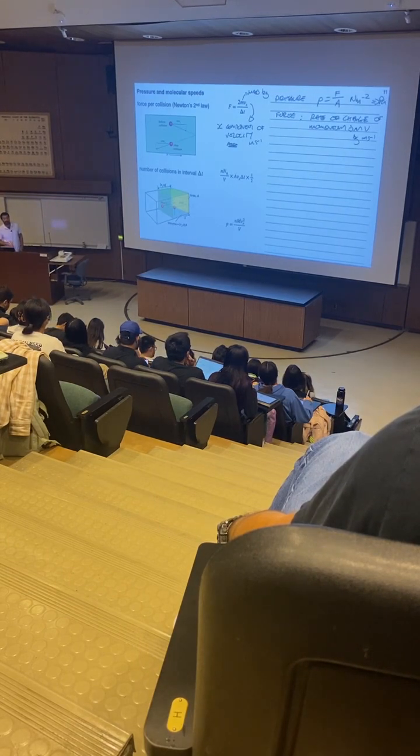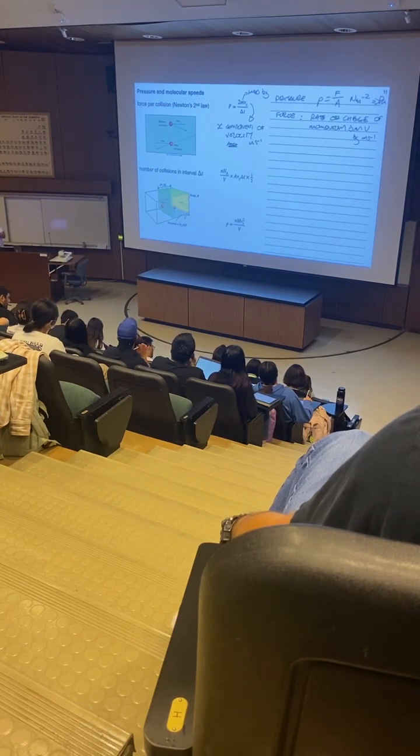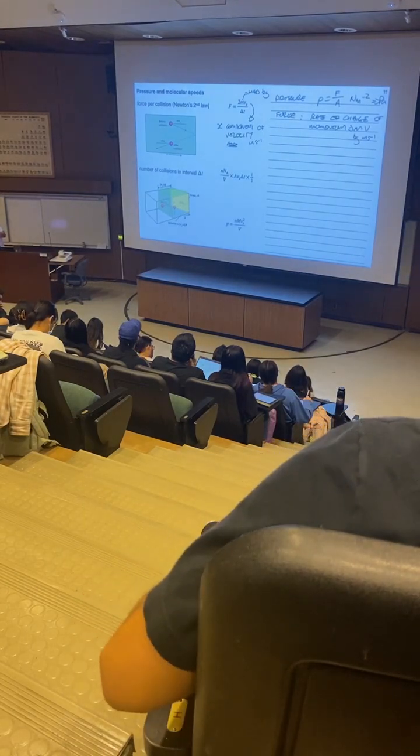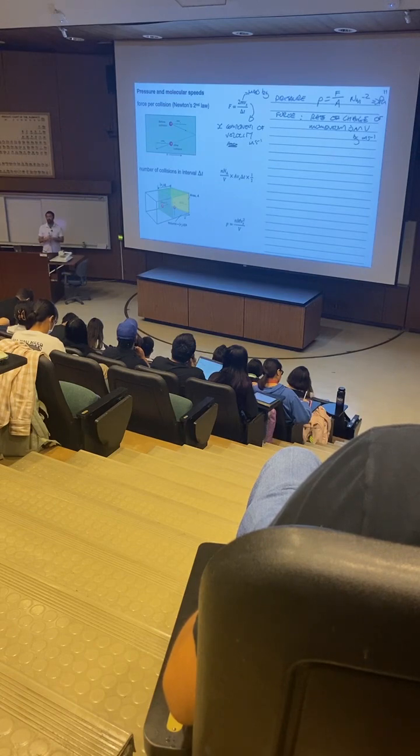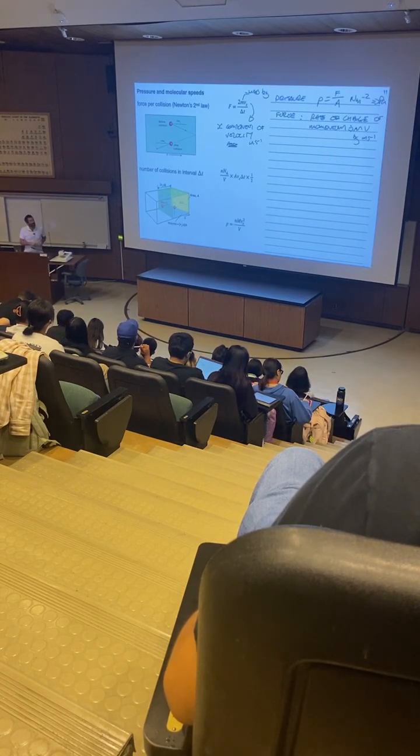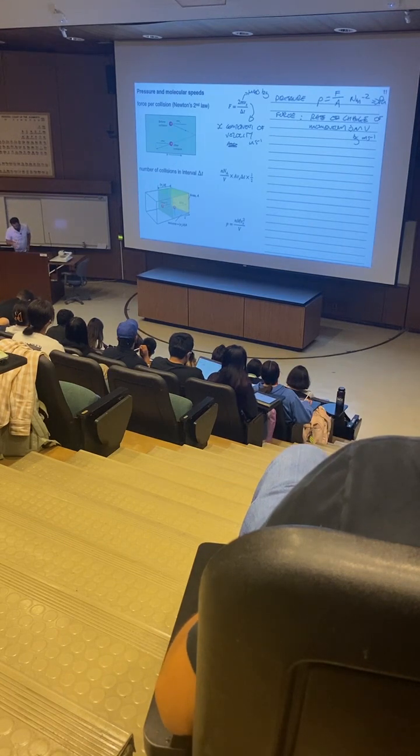Well, it depends on a couple of things. It depends on how many molecules you have present in general, the number density of the molecules in the gas. It depends on how many of them are close enough to actually reach the wall within a certain time interval delta t, based on the speed that they're moving at. And then there's one other subtle factor that we also have to include a little bit afterwards. So let's start with this picture at the bottom left of the screen.